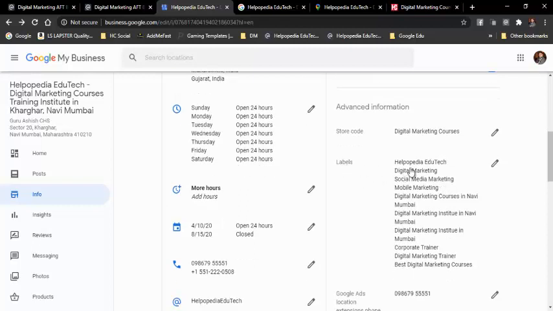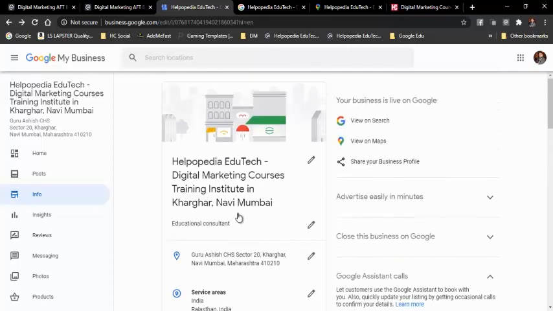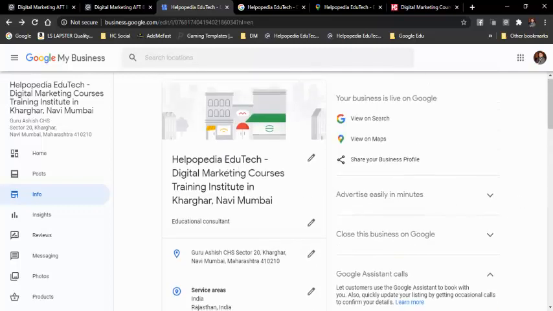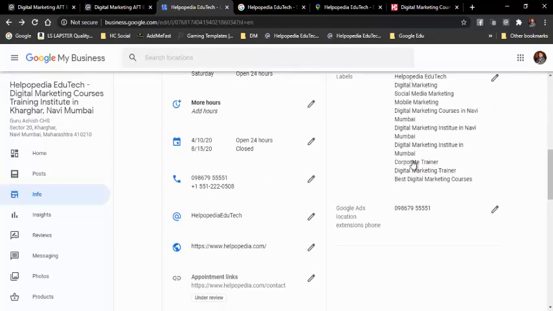So label is all the keywords with which you feel that people will search your business. So I have added Helpopedia, EduTech, then digital marketing, then social media marketing, mobile marketing, digital marketing courses in Navi Mumbai. So with all the keywords that I search, my listing is bound to come up in Google search. So that is what I have added over here. And then this is the phone number which is associated with Google Ads also. So I can access all the information from the paid advertisement that I am doing.